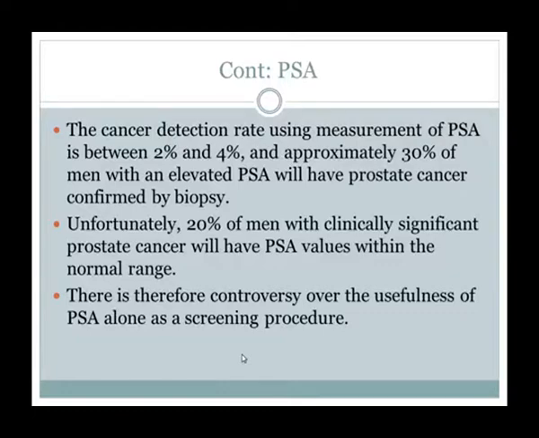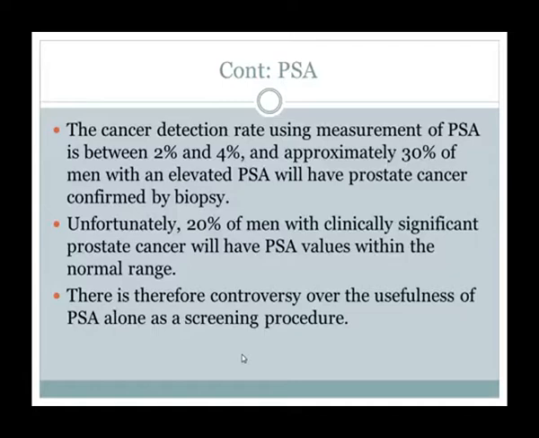The cancer detection rate using measurement of PSA is between 2% and 4%. And approximately 30% of men with an elevated PSA will have prostate cancer confirmed by biopsy. So 30% with abnormal DRE are predicted to have CA prostate, and 30% with elevated serum PSA have prostate cancer confirmed by biopsy.